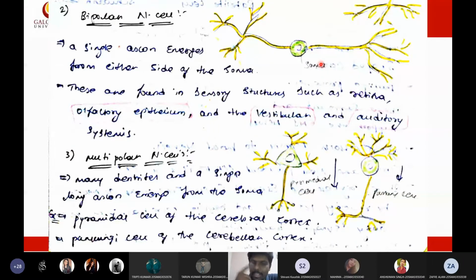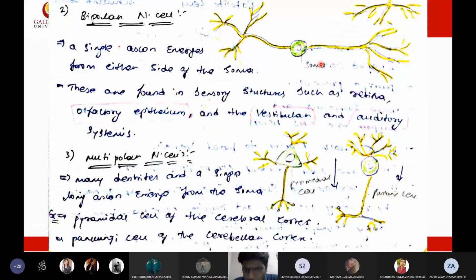So they have two poles, a single axon extended on both sides of the soma, or the cell body. These types of neurons are called bipolar neurons.